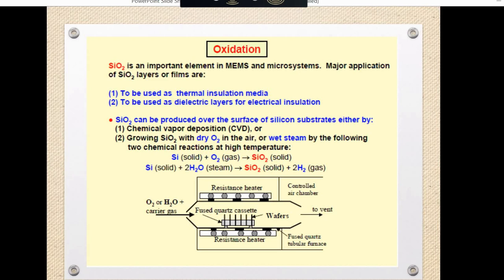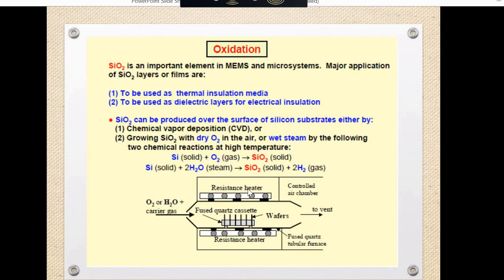So what we are forming using oxidation is silicon dioxide. Silicon dioxide or silicon oxide is the same. SiO2 is an important element for MEMS and microsystems. The major application is toward thermal insulation and dielectric layers for electrical insulation. So SiO2 can be produced over the surface of the silicon substrate by what method? By CVD, that is chemical vapor deposition, or by growing SiO2 with dry O2 in air or wet steam.